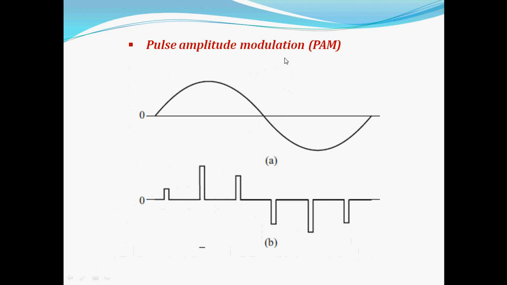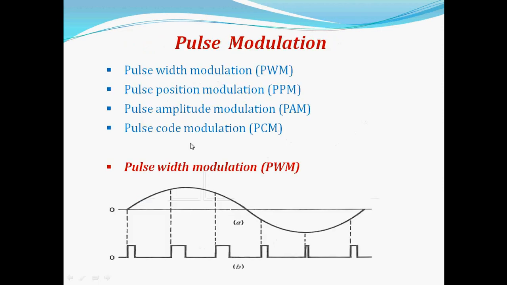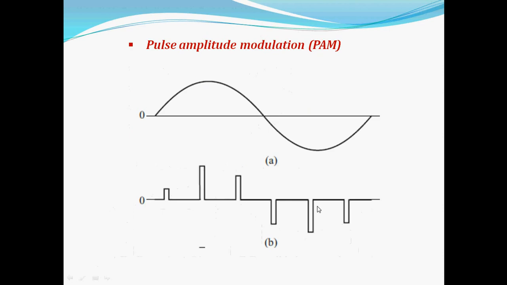Pulse amplitude modulation. Initially this is pulse width modulation, where the pulse width varies from one cycle to another cycle. For pulse amplitude modulation, the amplitude of the pulse varies, whereas the duration of the pulse remains constant. It means that for the high state the time interval is similar, and for the low state there is also the same time interval, only the amplitude varies.